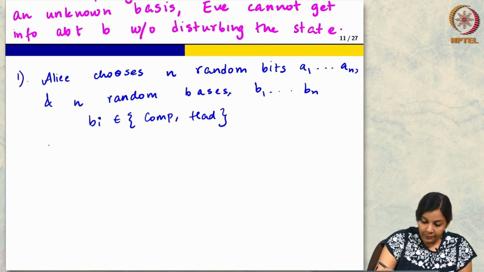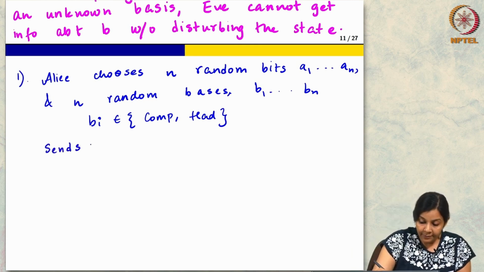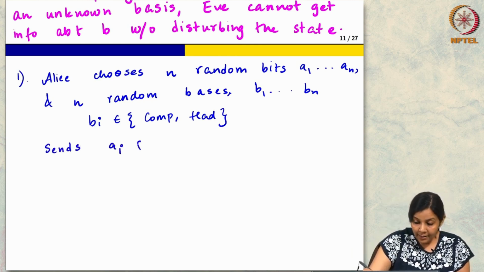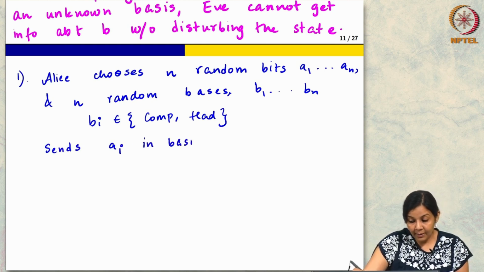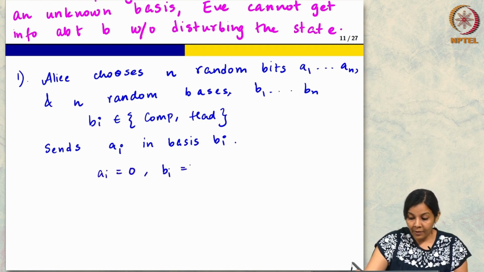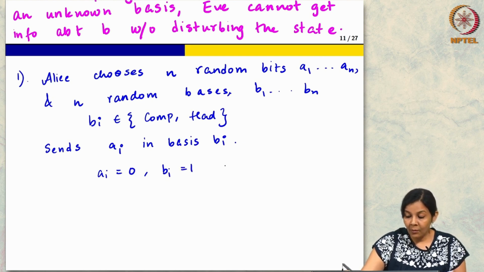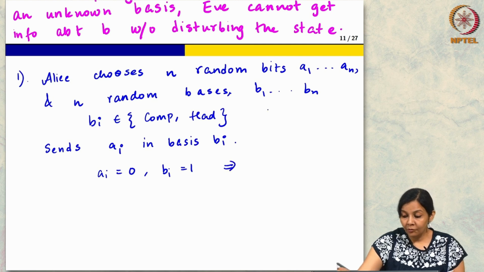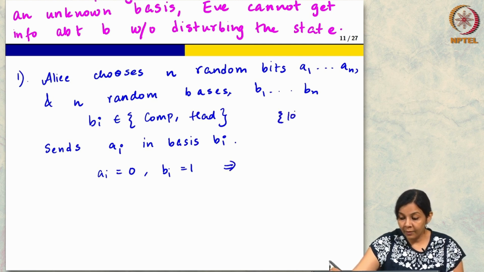Now she sends Ai in basis Bi. So, what does this mean? If Ai is equal to 0 and Bi is equal to 1, then what does she send?